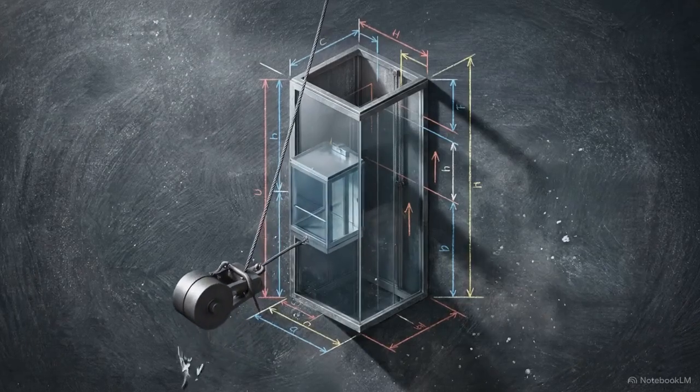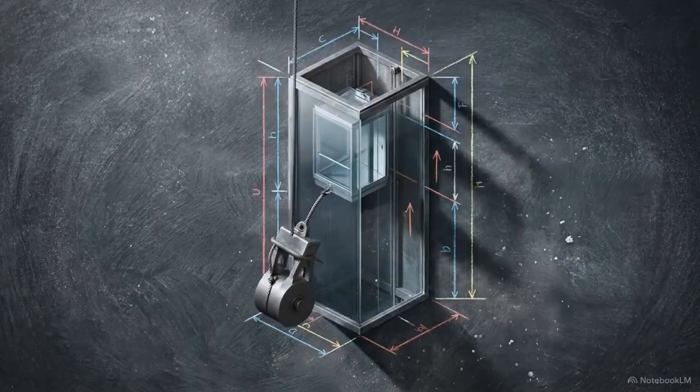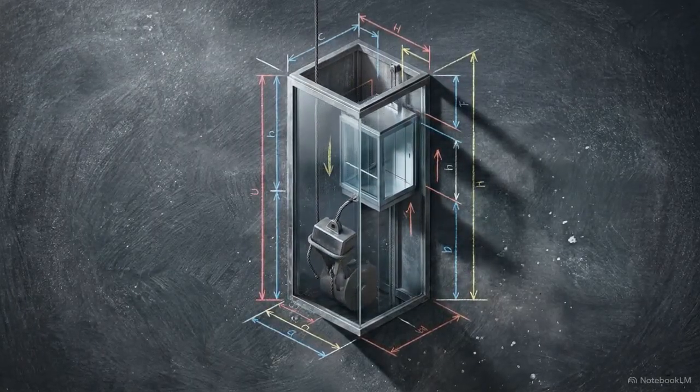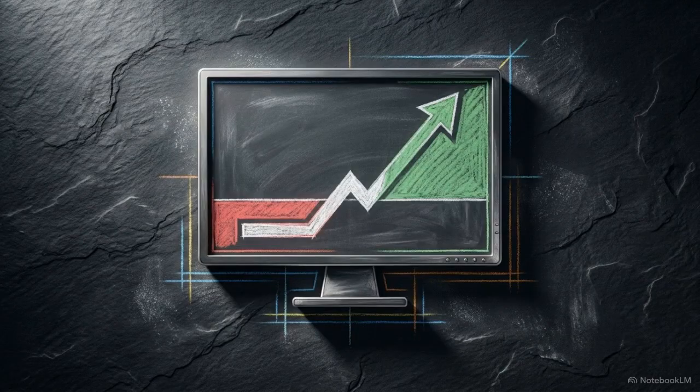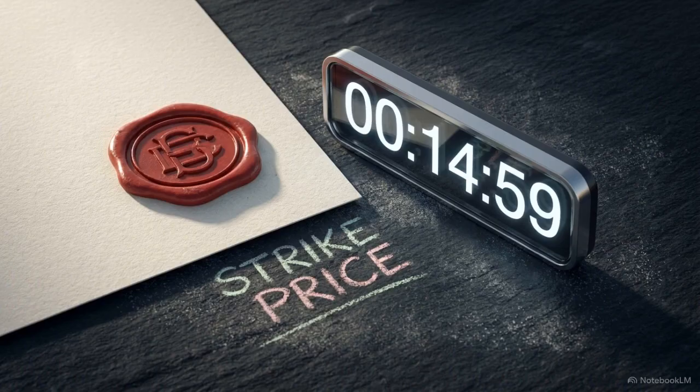In engineering, a counterweight isolates downward force from an upward trajectory. Financial markets use similar mechanisms to separate downside risk from upside potential. That mechanism is the option. Options are derivatives that engineer asymmetric risk by granting the buyer a right, but no obligation, to buy or sell an asset at a pre-agreed strike price on or before a specific expiry date.